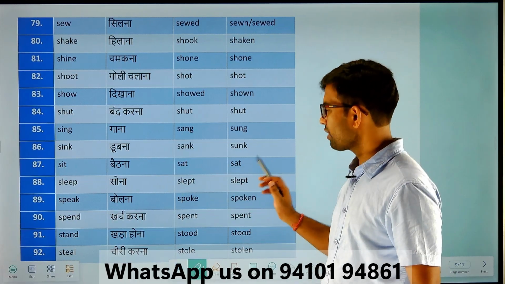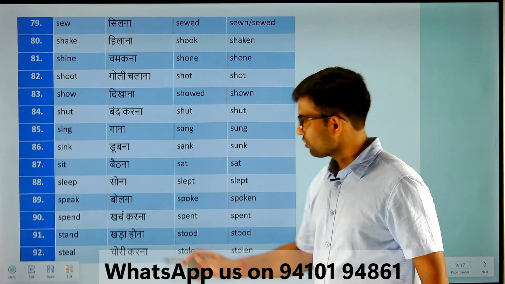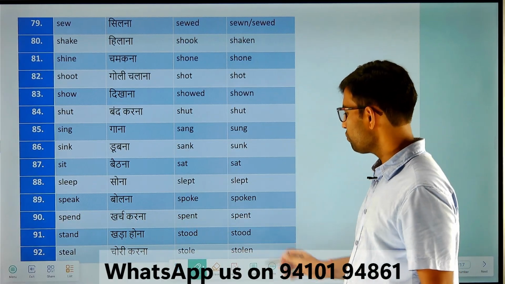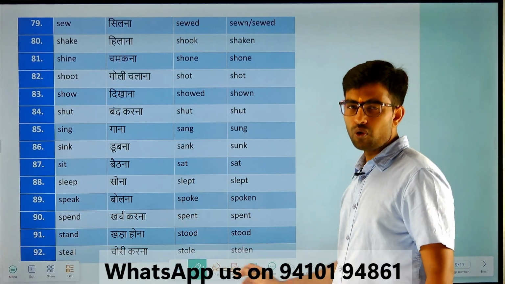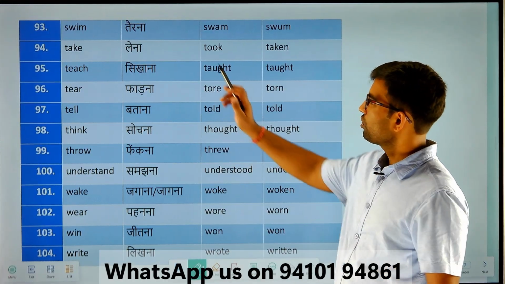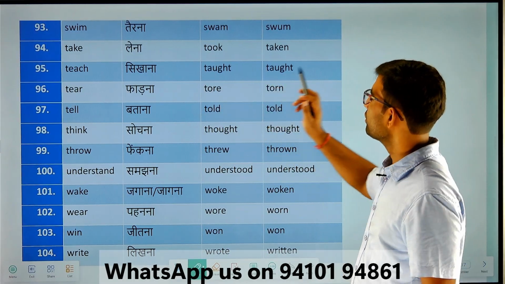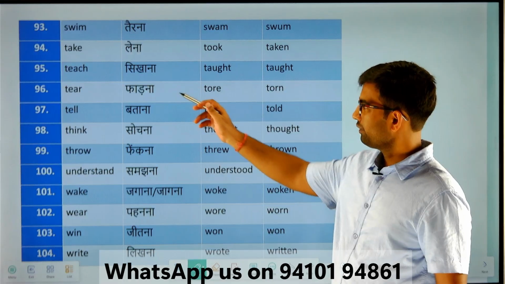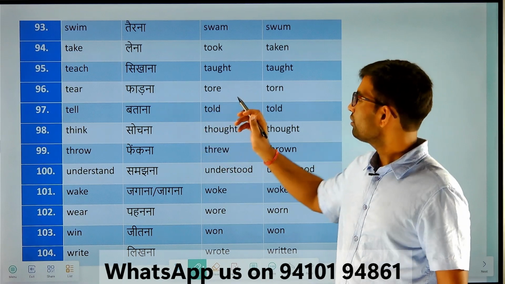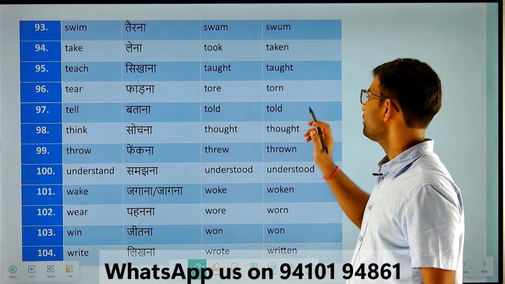Sleep, slept, slept. Speak, spoke, spoken. Spend, spent, spent. Stand, stood, stood. Steal, stole, stolen. Swim, swam, swum. Take, took, taken. Teach, taught, taught. Tear, tore, torn. Tell, told, told.